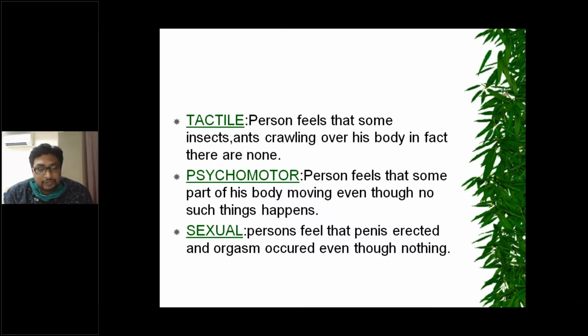Next, psychomotor hallucination. A person feels that some part of his body is moving even though no such thing is happening. And then sexual hallucinations, where the person feels that his penis is erect and orgasm has occurred even though nothing has happened. So these are some of the types of hallucinations, where it is a false sense of perception without any external stimulus.